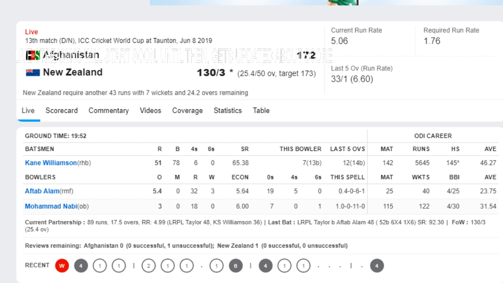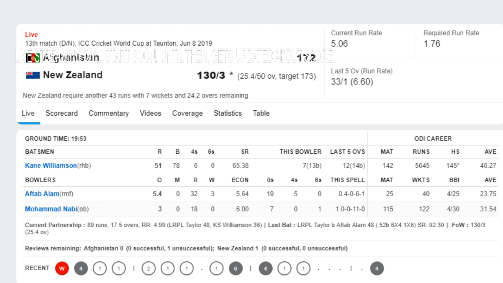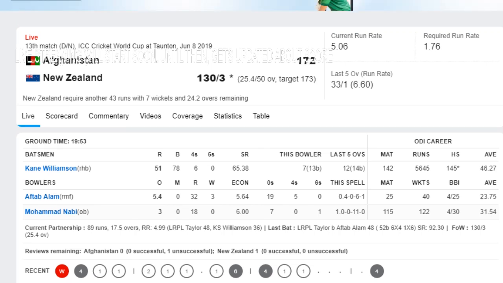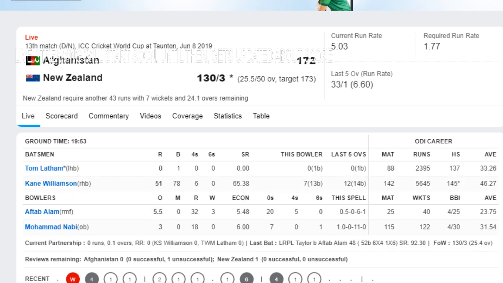The points table already states New Zealand are on top of the points list with a net run rate of 2.279. So if they win this match as soon as possible, their net run rate could improve more. New Zealand require another 43 runs now with 7 wickets remaining, and they have 24.2 overs, meaning 146 deliveries are there to score the rest of the 43 runs.